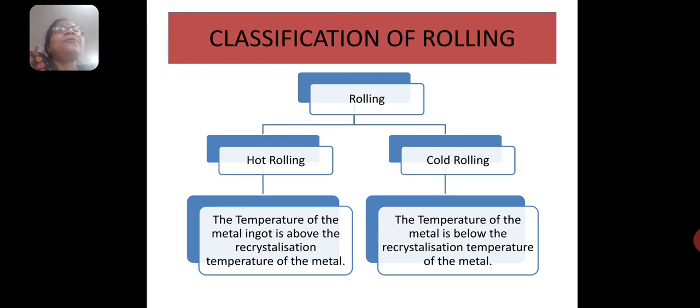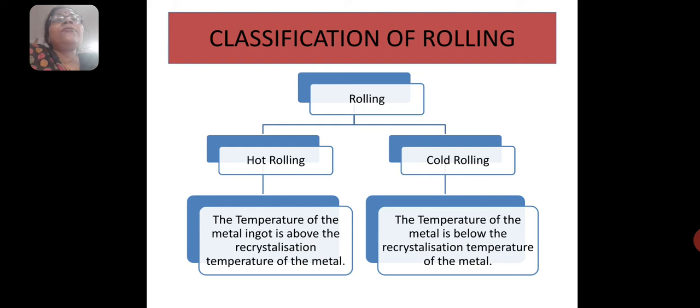So, classification of rolling. This rolling primarily is of two types. One is hot rolling and the other is cold rolling. This hot rolling and cold rolling depends on the temperature of working. If the working temperature of the metal ingot is above the recrystallization temperature of the metal, then the rolling process is known as hot rolling.